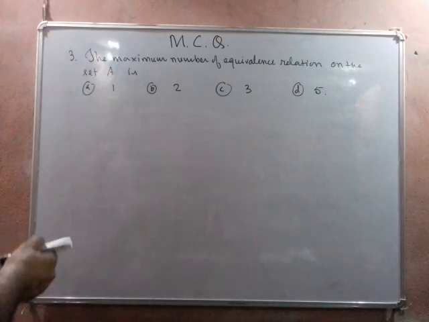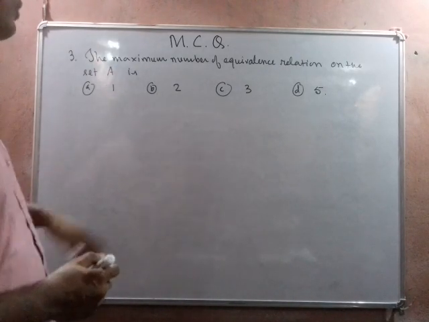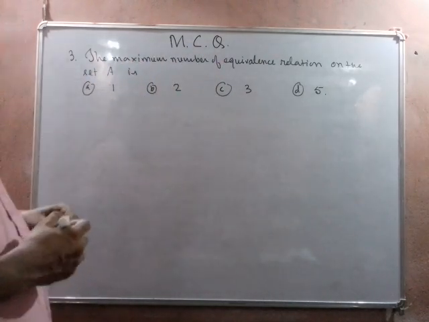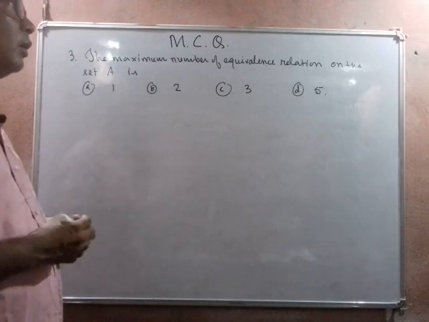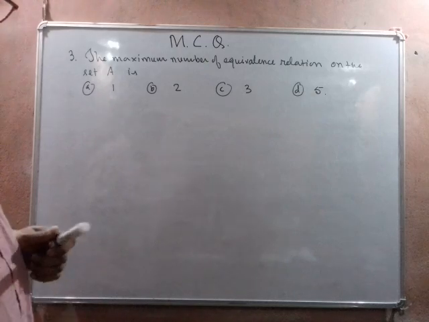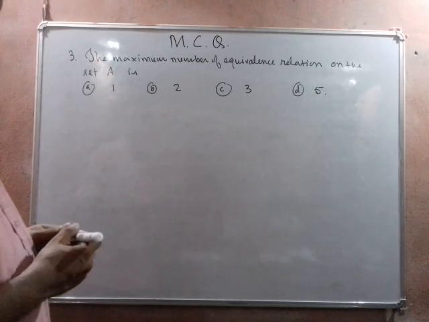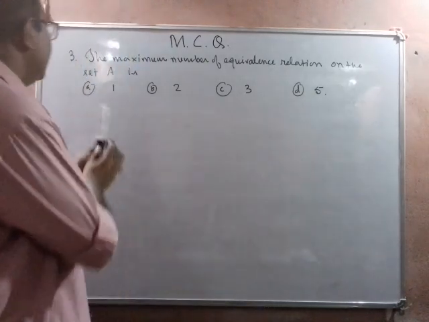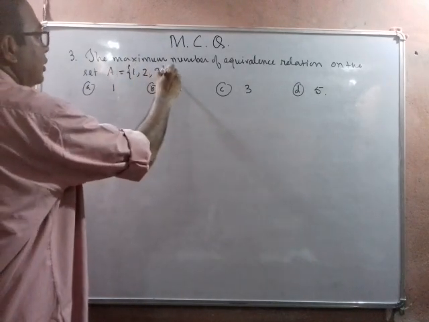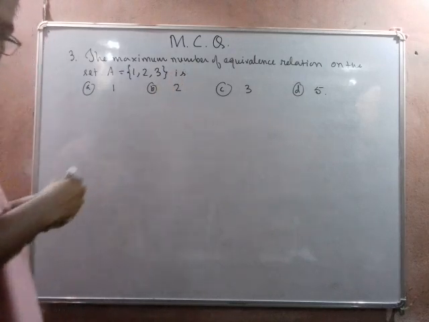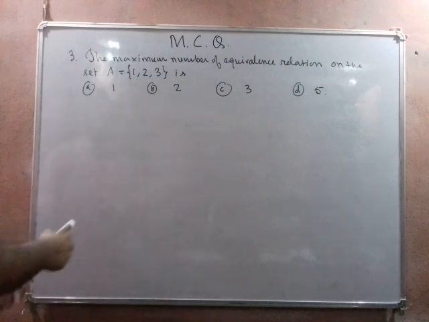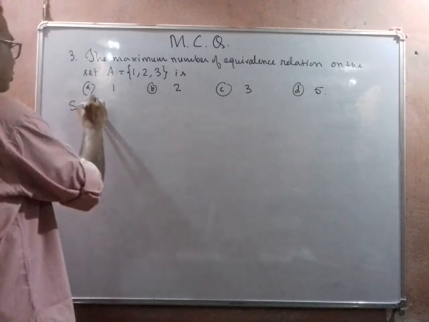So the next question is number 3. The maximum number of equivalence relations on the set A. Already we have discussed how to form an equivalence relation if a set is given. So here I am going to make one correction. The set A is actually {1, 2, 3}. It contains 3 elements, 1, 2 and 3. So we are going to solve like this.